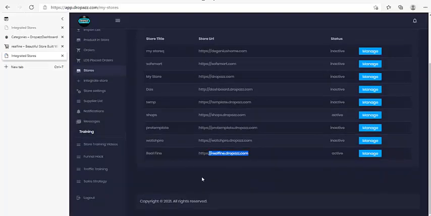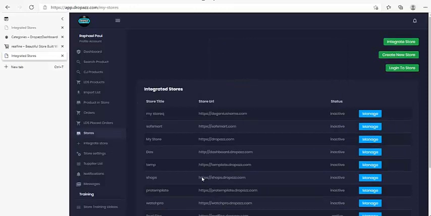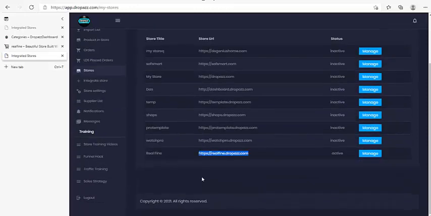Now before you turn it on, you can see this one is active, right? But there's another one I have here that is active too, like this one, shops.blah.com. I want to turn it inactive because you don't want to send products to double stores. Only one store should be active at a time. So let me change this one to inactive and save, and then come back to stores, go to the one I am doing, which is Real Fine, and hit manage.